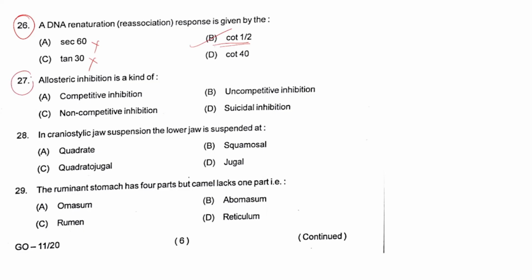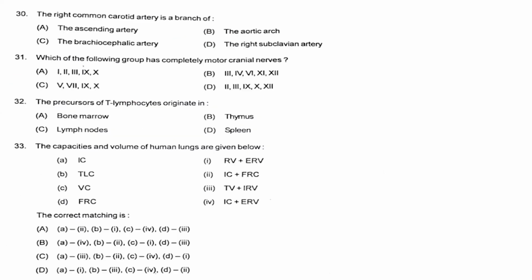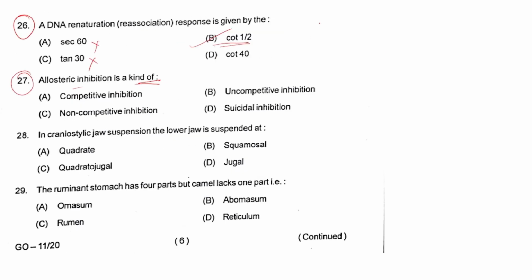Next, question number 27. Allosteric inhibition is a kind of competitive inhibition. What is allosteric inhibition? Let me explain first. It is the type of inhibition in which the inhibitory molecule binds with the allosteric site. Suppose this is the structure of an enzyme. This is the active site of the enzyme. So, the site other than the active site is called the allosteric site.